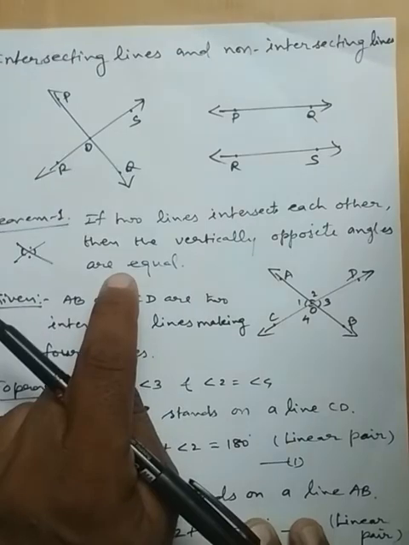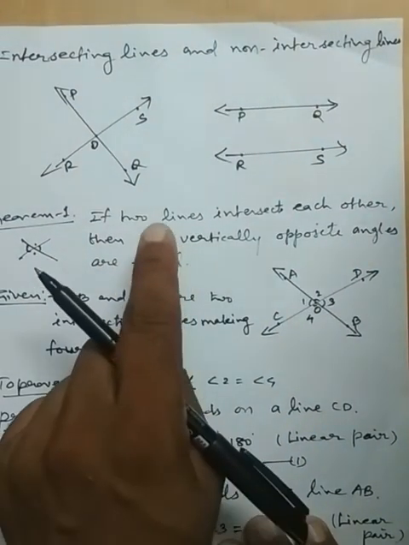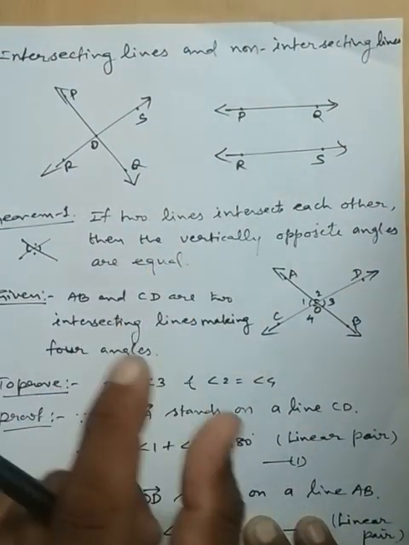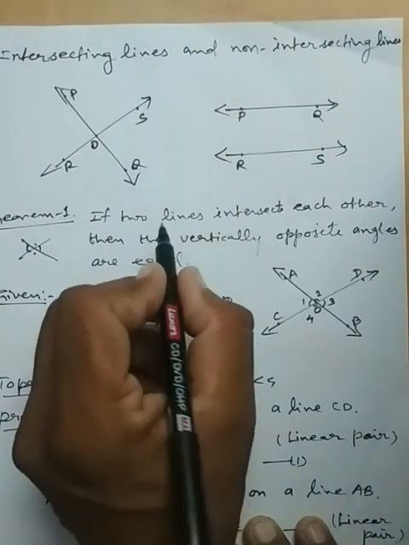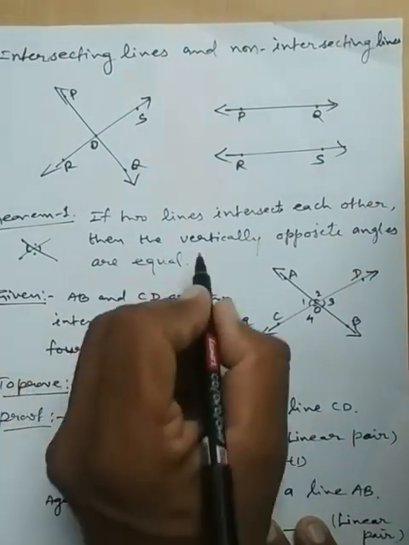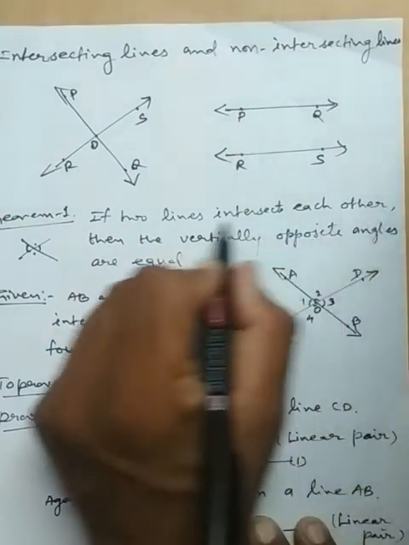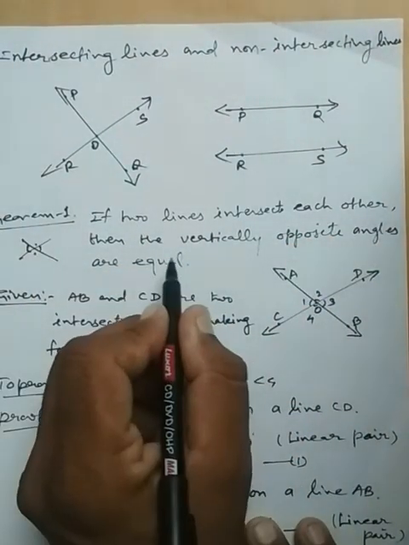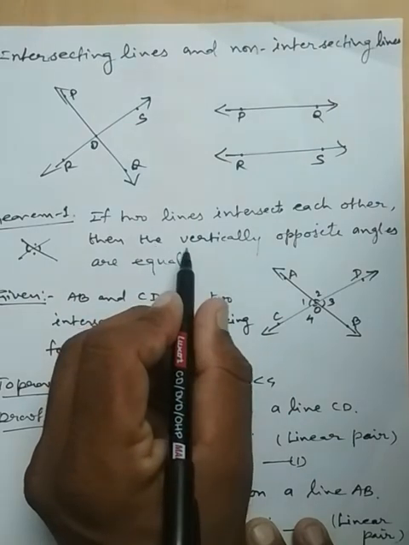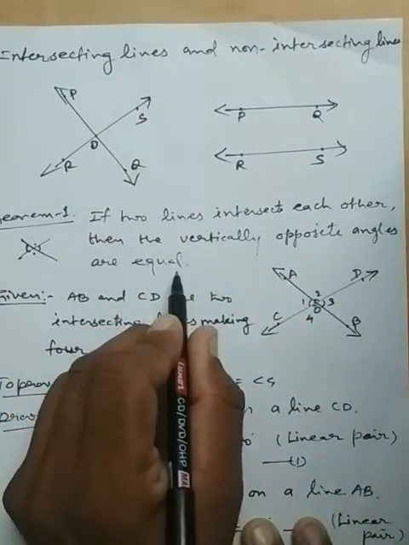So the proof of this theorem is: first of all, we will recognize the given part and the part to prove. Here the two lines intersect each other. This is the given part. And what we must prove is that the vertically opposite angles are equal.